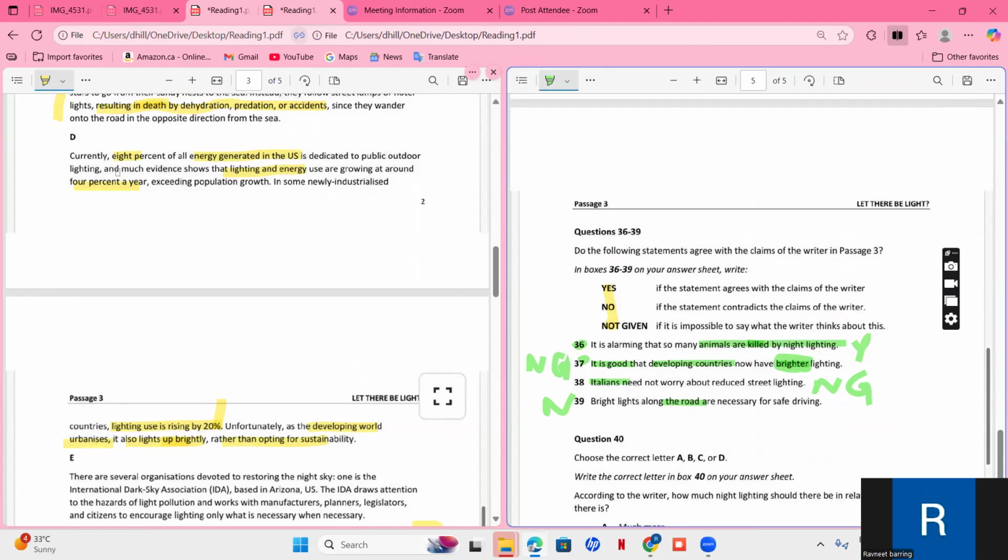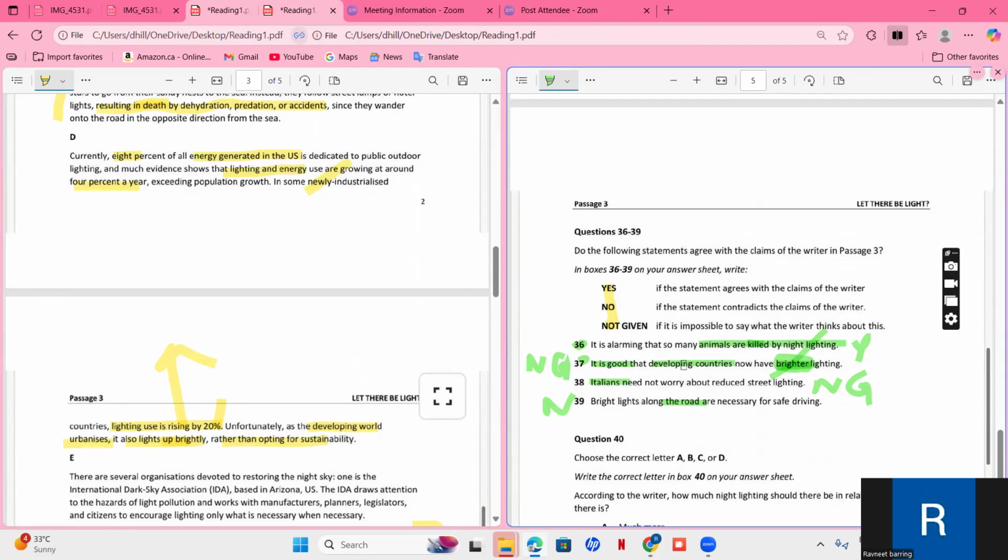Okay, so here they are talking about brightening. Currently, 8% of all energy generated in the US is dedicated to public outdoor lighting, and much evidence shows that lighting and energy use are growing at around 4%, exceeding population growth. In some newly industrialized countries, lighting use is rising by 20%. Yes, they are saying if it was 50% previously, now it has increased by 20%. That means it's now 70%.